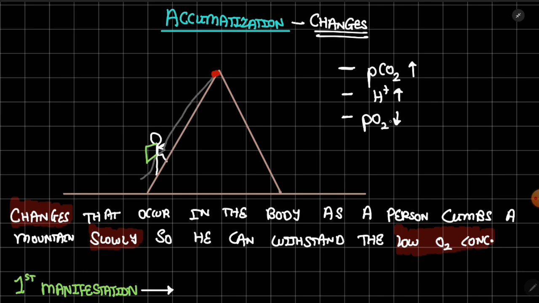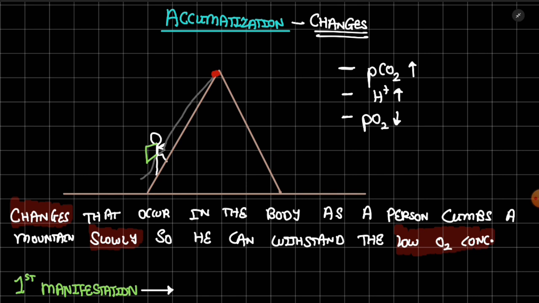Since PCO2 increases, the H plus concentration increases, which will cause respiratory acidosis. These are the reasons why acclimatization occurs, to compensate for these mechanisms.